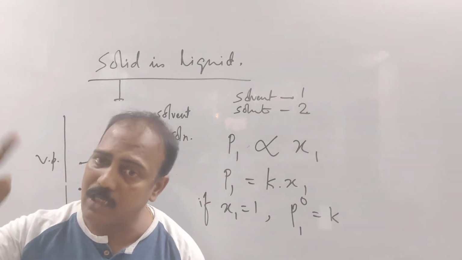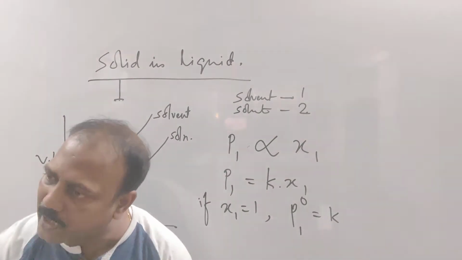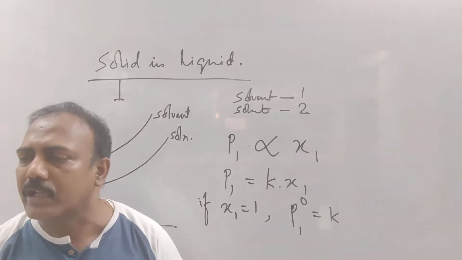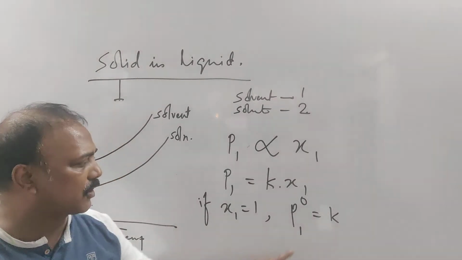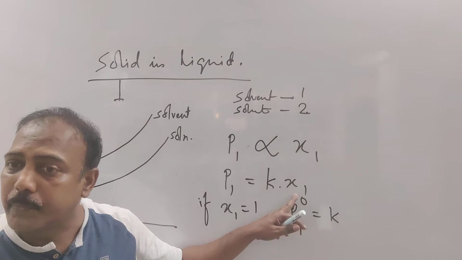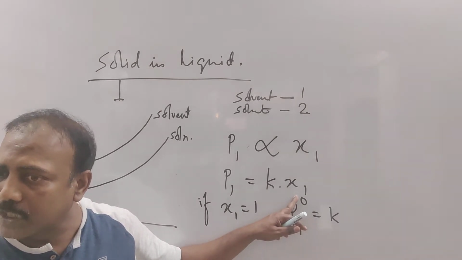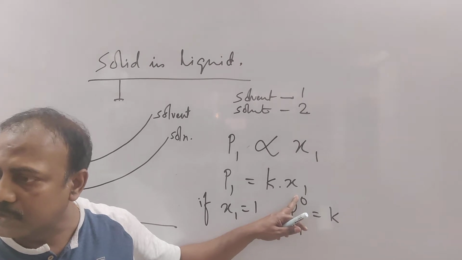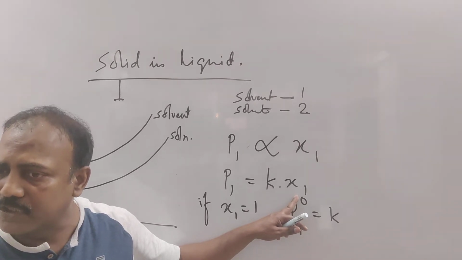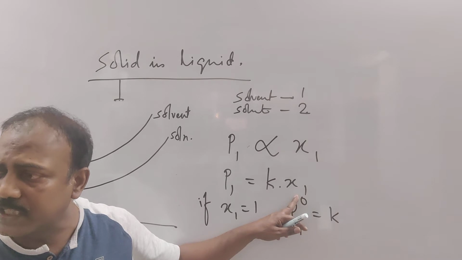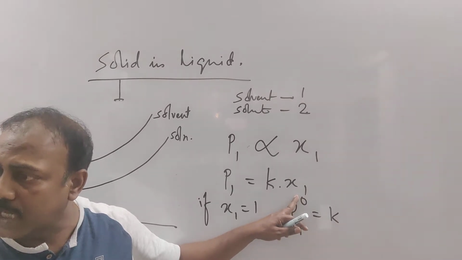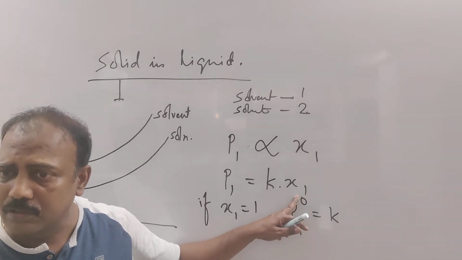And P1 naught is the vapor pressure of the solvent in pure condition. This naught is indicating that in pure condition there is no solute. It's not the vapor pressure of the solvent in solution, it's the vapor pressure of the solvent in its pure condition. Did you understand that?